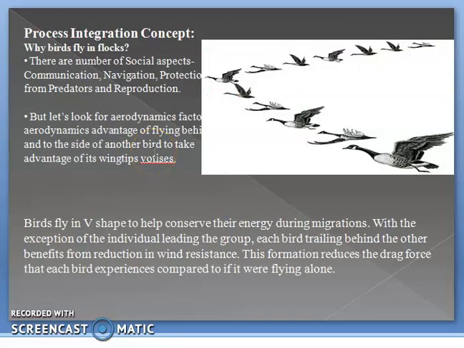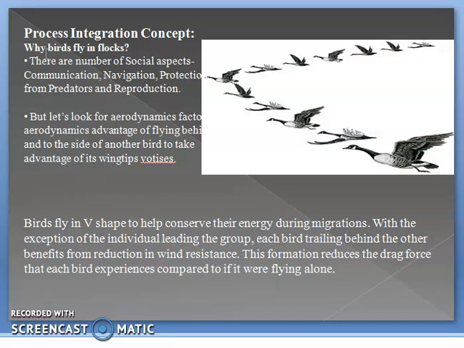So why do we need process integration? We know that birds fly in flocks. There are a number of social aspects like communication, proper navigation, protection from predators, and the last one is reproduction. Birds travel from one place to another for reproduction purposes. But let us look at the aerodynamic factor in the flying pattern of bird flocks.